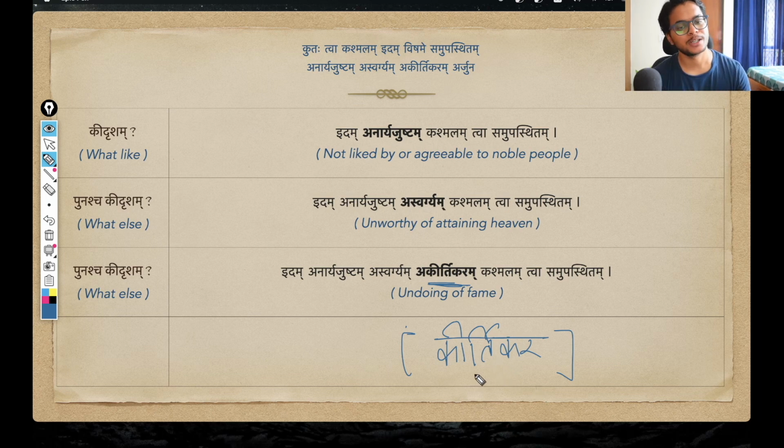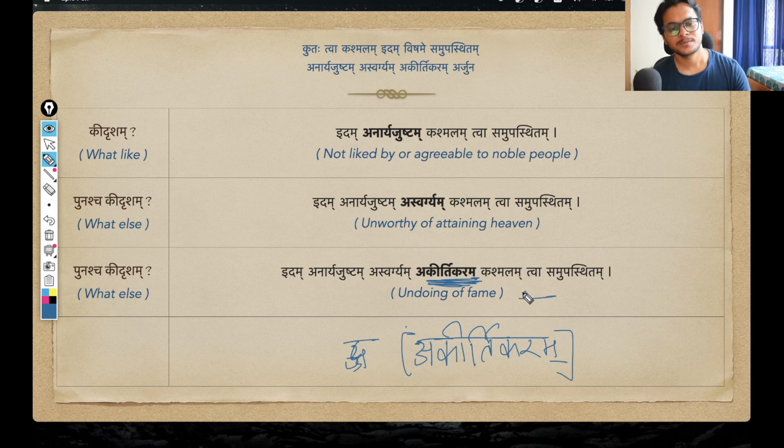That is the meaning of this word kirtikara. And again, if I want to negate the meaning, since it is starting with a consonant, I will add a. The entire word becomes akirtikara. That is the word now. Since again this is an adjective, same, neuter gender first case singular form, akirtikara changing into akirtikaram. That is the adjective that we see here.